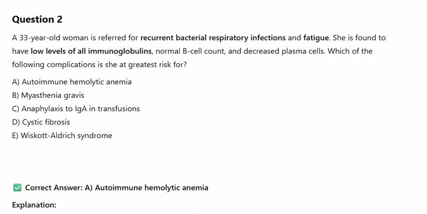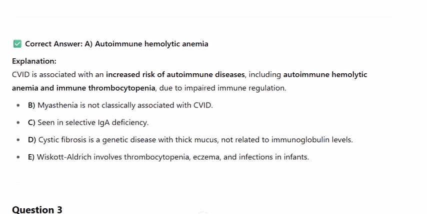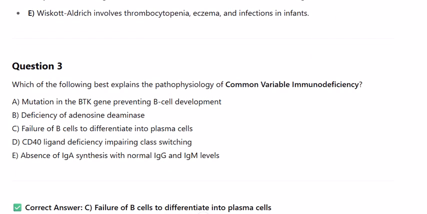Correct answer: A. Autoimmune hemolytic anemia. Explanation: CVID is associated with an increased risk of autoimmune diseases, including autoimmune hemolytic anemia and immune thrombocytopenia, due to impaired immune regulation. B. Myasthenia is not classically associated with CVID. C. Seen in selective IgA deficiency. D. Cystic fibrosis is a genetic disease with thick mucus, not related to immunoglobulin levels. E. Wiskott-Aldrich involves thrombocytopenia, eczema, and infections in infants.